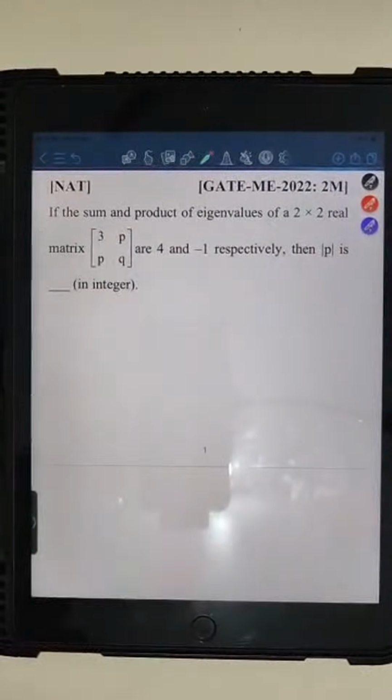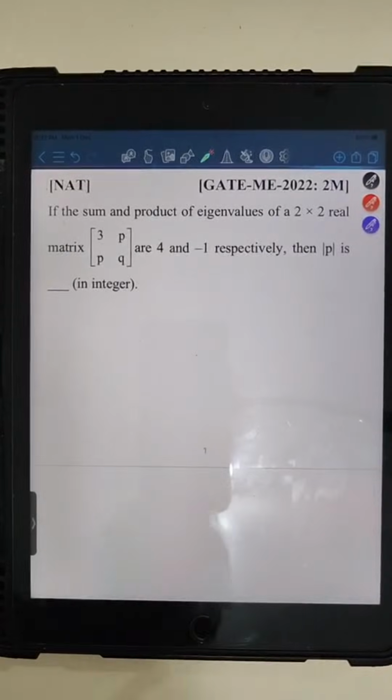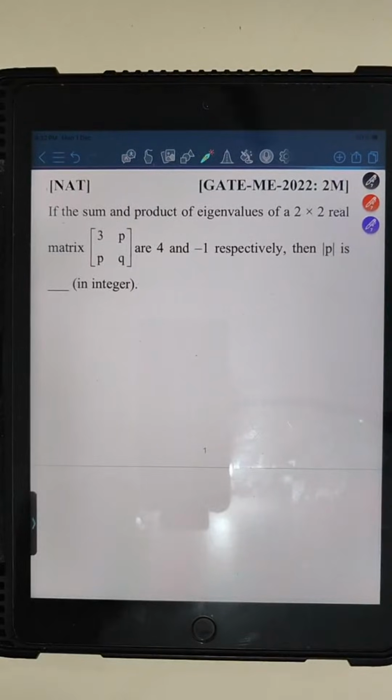You have to give the answer as an integer. So you can attempt the question first by yourself, then we will discuss the whole properties, solution, each and every aspect of the question.